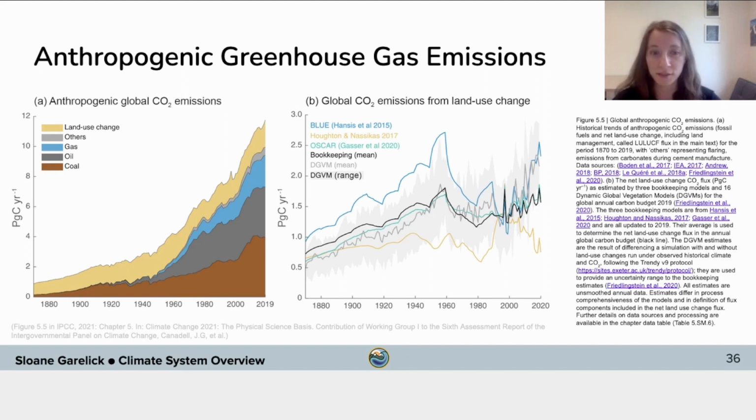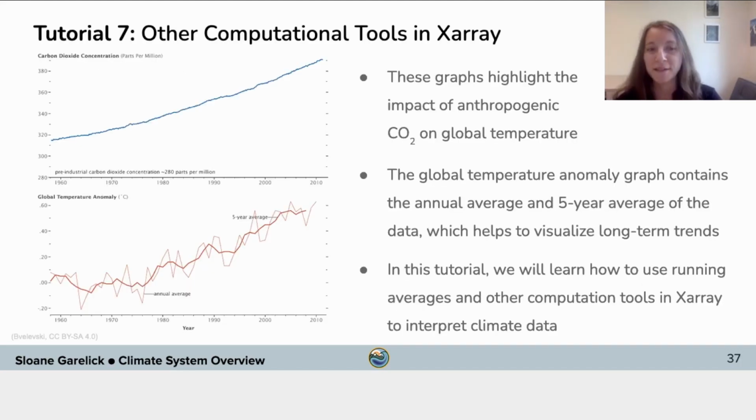These anthropogenic sources of CO2 emissions have resulted in a rapid increase in atmospheric CO2 concentrations and an associated rise in global temperature. These graphs highlight the impact of anthropogenic CO2 on atmospheric CO2 concentration and global temperature. The global temperature anomaly graph contains the annual average as well as the 5-year average of the data. Running averages, such as the one shown here, can help to visualize climate data time series and assess long-term trends.